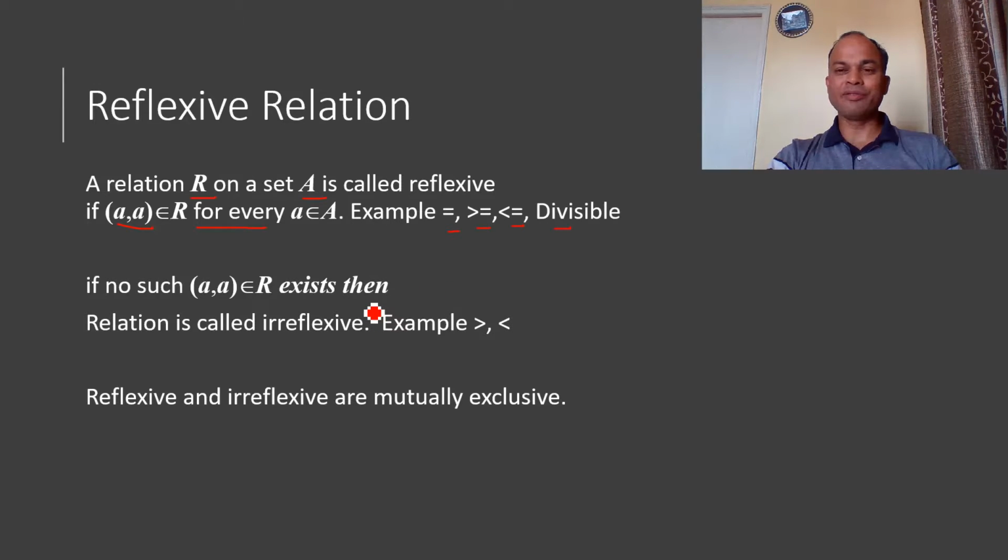If we talk about the irreflexive relation, then we don't have the (a,a) pair. If the (a,a) pair does not exist, then this relation is called an irreflexive relation. Examples are greater than and less than. We cannot write a greater than a. We cannot write a less than a. So therefore, these are examples of the irreflexive property. Further, reflexive and irreflexive are mutually exclusive. If the reflexive property is true, then the irreflexive property will not be true in the same relation.